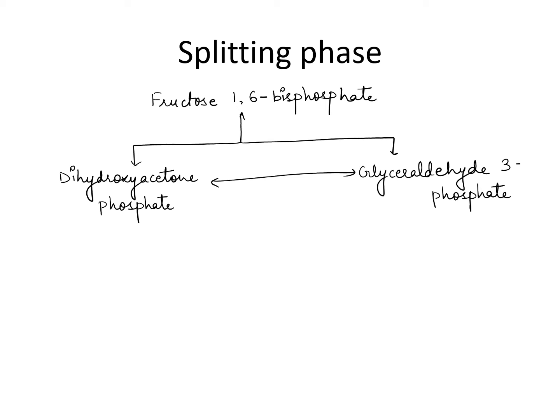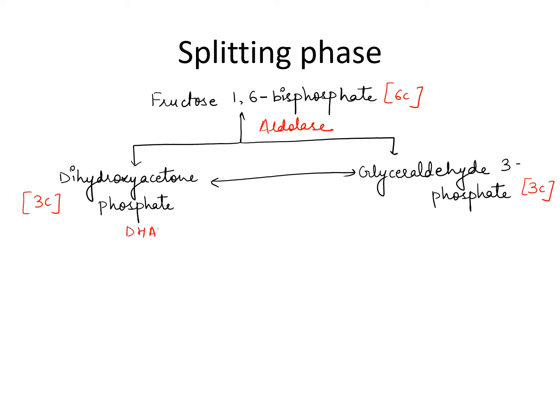Fructose 1,6-bisphosphate in presence of aldolase enzyme will convert to dihydroxyacetone phosphate and glyceraldehyde 3-phosphate. This is a 6-carbon compound, and when it degrades, it will form dihydroxyacetone phosphate, which is a 3-carbon compound, and glyceraldehyde 3-phosphate, which is also a 3-carbon compound. So 2 3-carbon compounds will form.